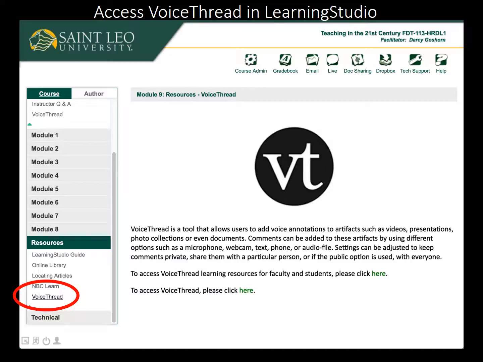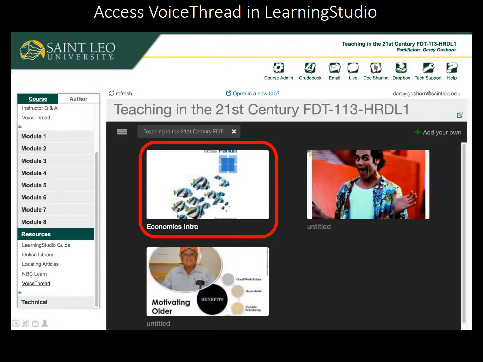Once you've found it in your classroom, click the VoiceThread tool in the navigation menu. A page will load with some helpful information and hyperlinks. Click the large VT logo circle to use the tool. Your VoiceThread dashboard will load inside the course. You will see your existing voice threads that you've created in this class section displayed on the dashboard.